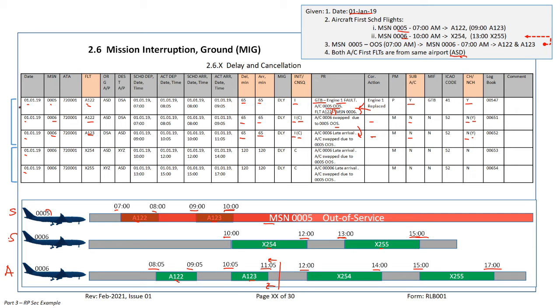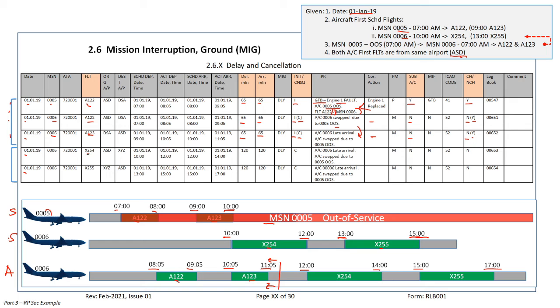And these 3 items are for the first flight, actually for 05, right? But actual was done, as we said, by 06. It was swapped. Now let's see what happened with the 06 first scheduled flight. Let me put it this way here.